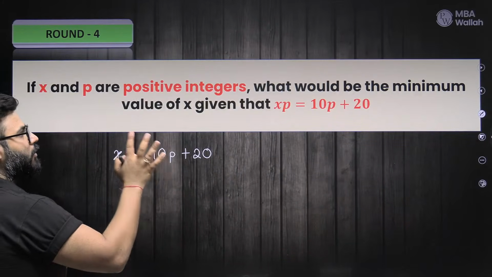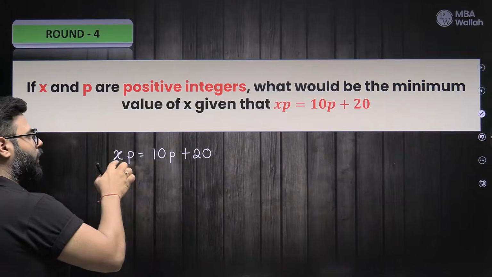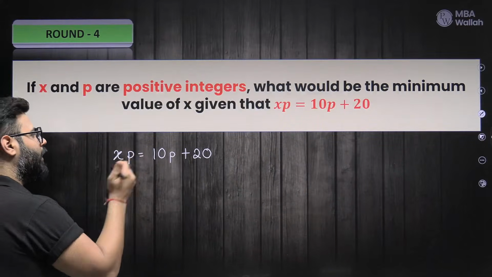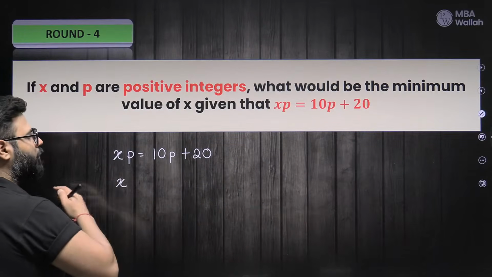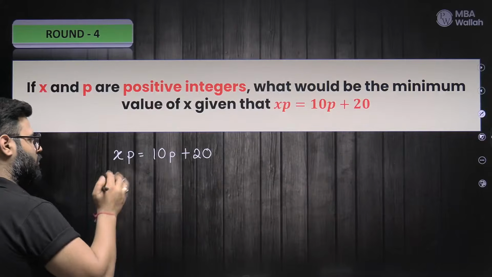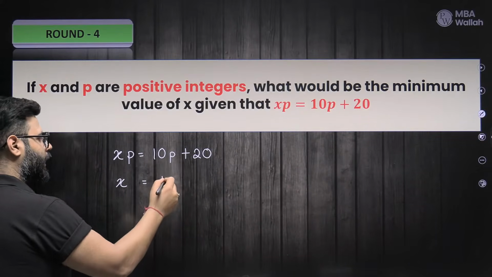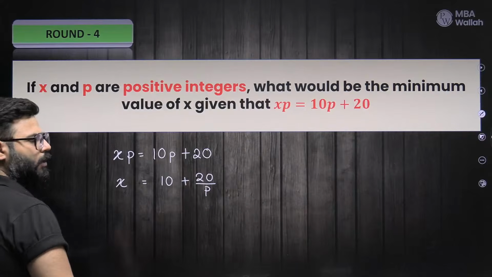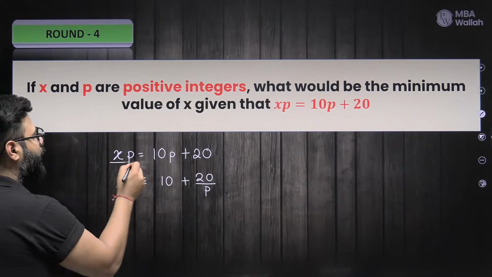The idea is, we are here to talk about x. The first thing is, we have to keep the x alone. Then only we can comment. So let's just divide the entire equation by p. x p by p is x, 10p by p is 10, and then we have 20 by p. So do you understand this step? What we have done is divide the entire equation by p.